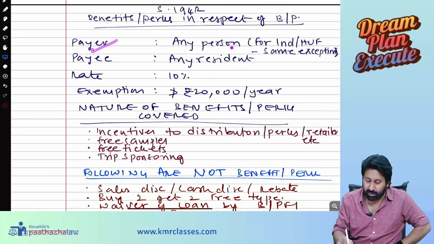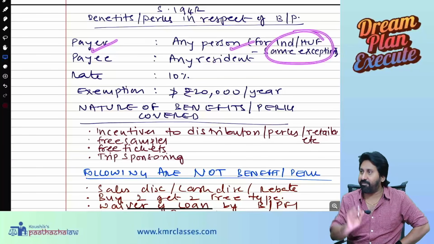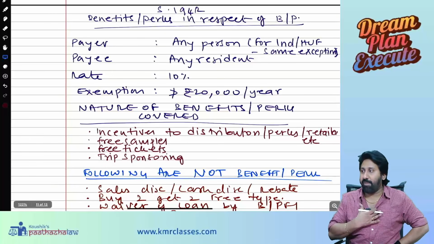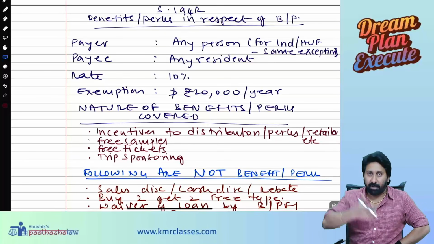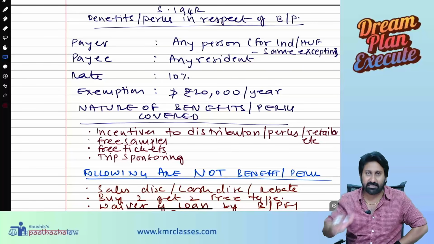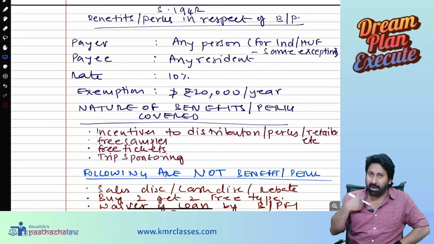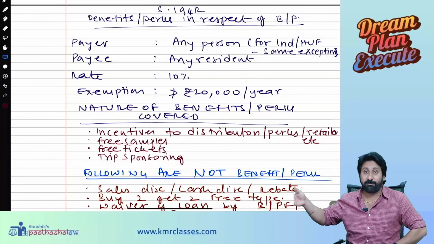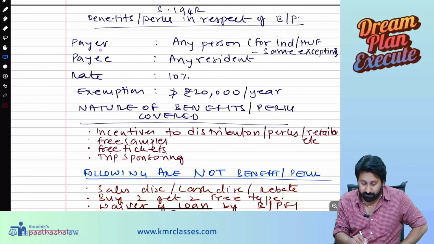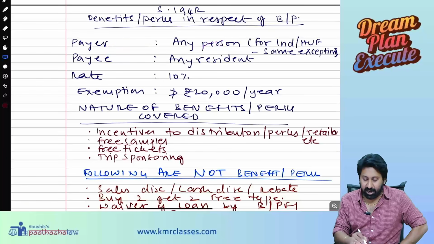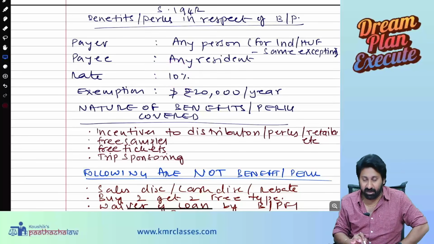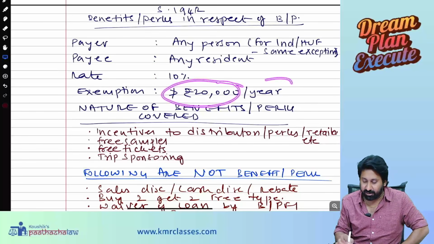So payer, any person, same exception for individual. See, I am an employer. In my office, there are so many employees working for my classes. So mine is a business. Classes is a business one, not a profession one. CA practice is profession, but CA classes is business. So I am a business person. And payee is any resident person. I am paying to a person. TDS 10% deduction. The exemption applies if it is not exceeding 20,000 per year.